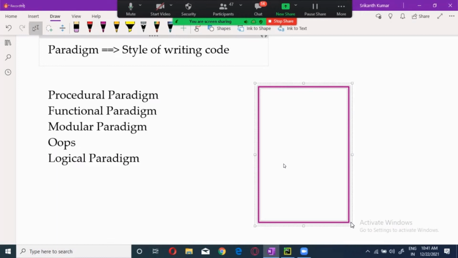Deduplicate means you are removing the duplicates. Debugging means removing the bug. So again, you have to go to the 20 different places and remove it. Every time you have to do that.